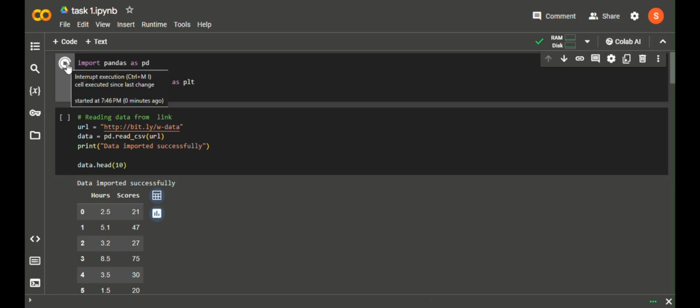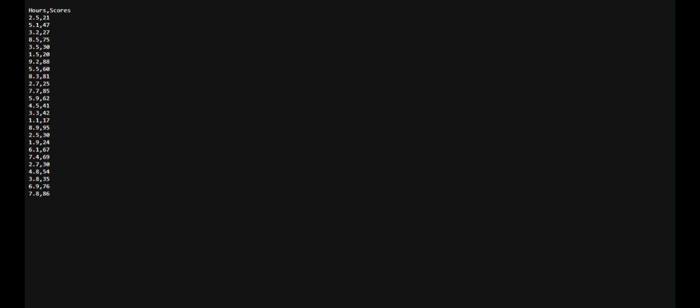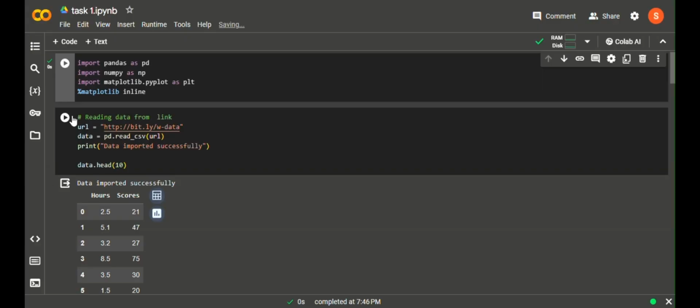So first of all, I am running the first setting of libraries, and then I am running the second step, that is reading the URL to the code, and then I'm using the read_csv function to read the data and store it in the variable called data, and then a simple message is printed after importing the data, that is imported successfully, and then I'm going to read the starting 10 rows of our data, that is data.head(10).